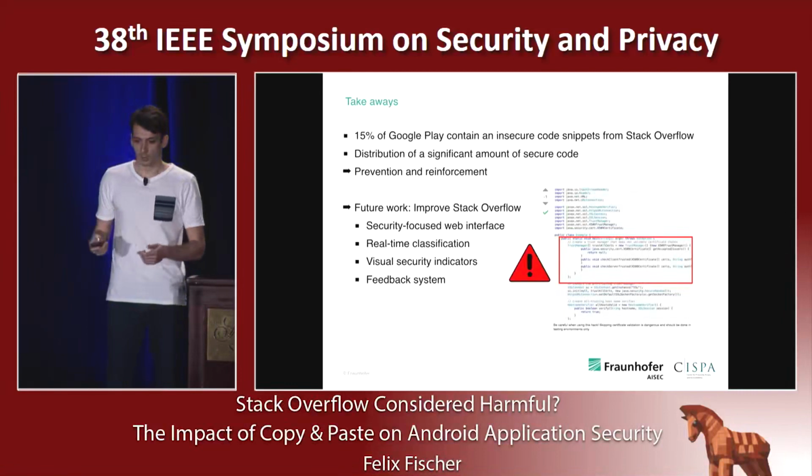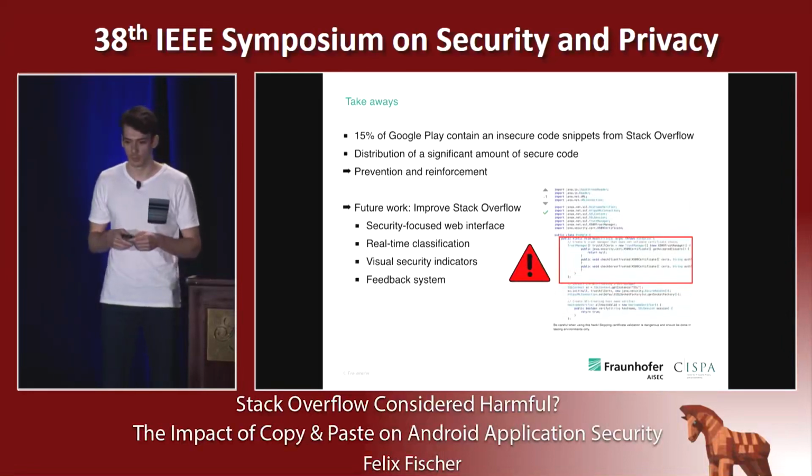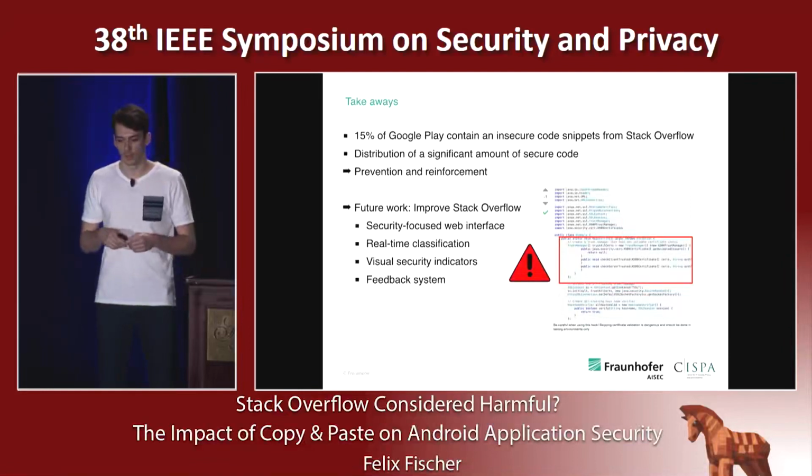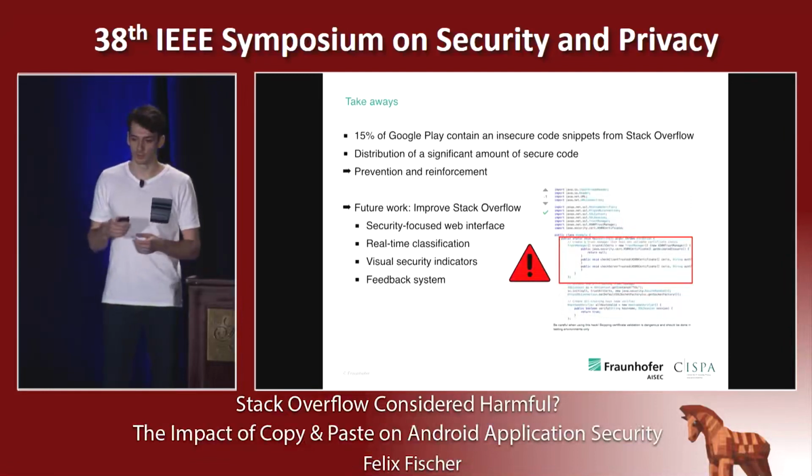So what are the takeaways? We now have an answer to the initially posed question, as we now know that 15% of Google Play contain an insecure code snippet from Stack Overflow. But on the other side, we also have a distribution of a significant amount of secure code. So what we have to do is to prevent the flow of insecure code and reinforce the flow of secure code.